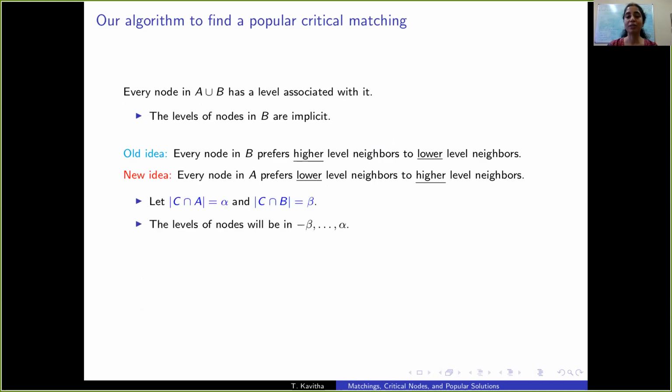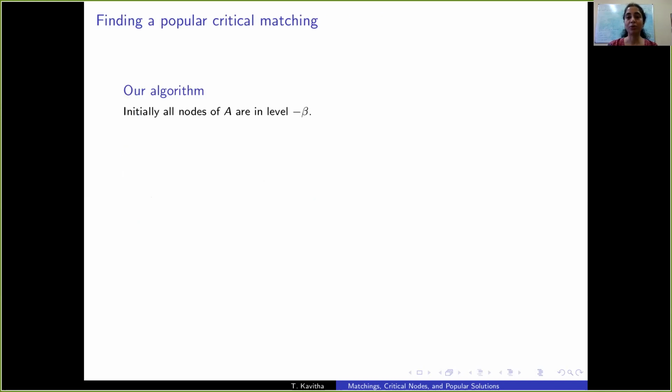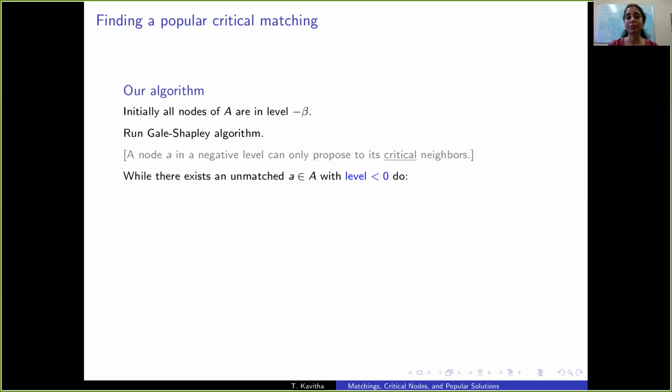So let there be alpha critical nodes in A and beta critical nodes in B. The levels of nodes will be in the range minus beta to alpha. Only critical nodes of A will be allowed in positive levels, and only critical nodes of B will be allowed in negative levels. Initially, all nodes of A are in the lowest possible level, minus beta. Let's run the Gale-Shapley algorithm. Since only critical nodes in B are allowed in negative levels, any node in A in a negative level can only propose to its critical neighbors.